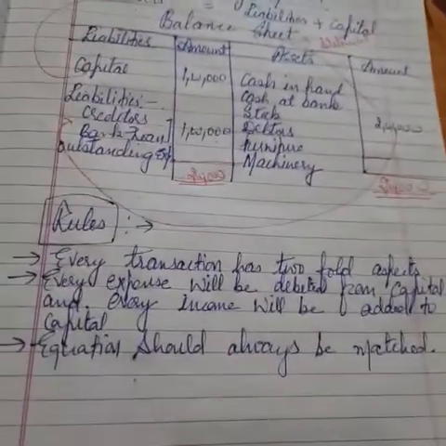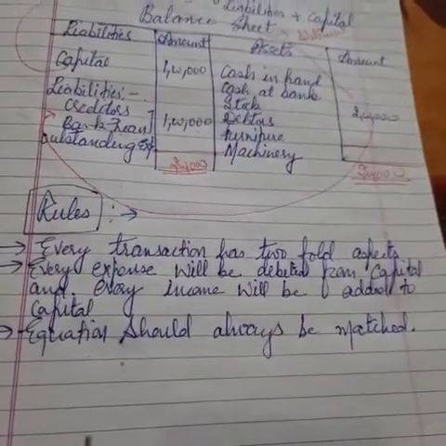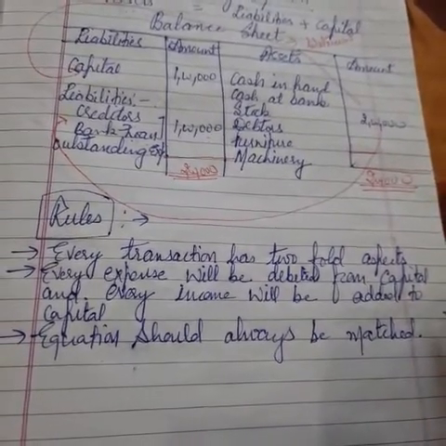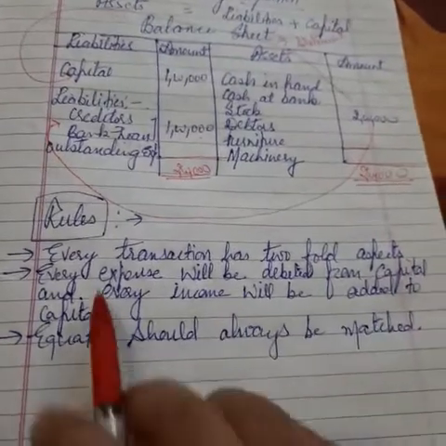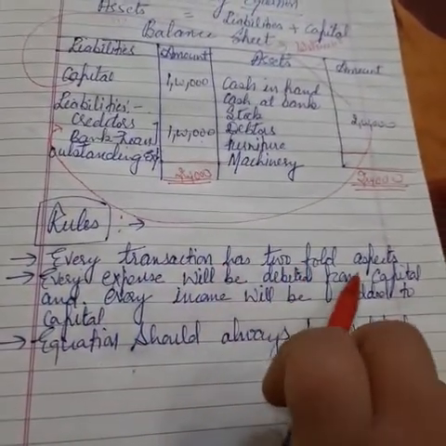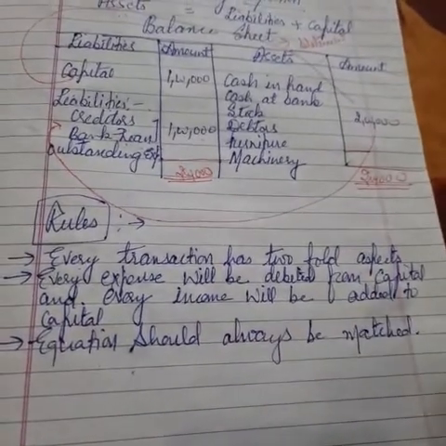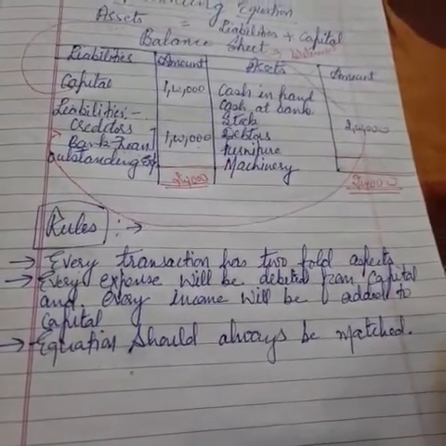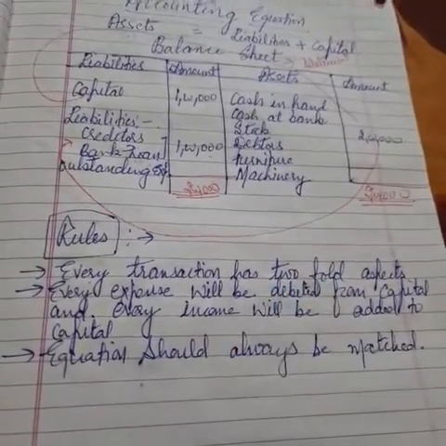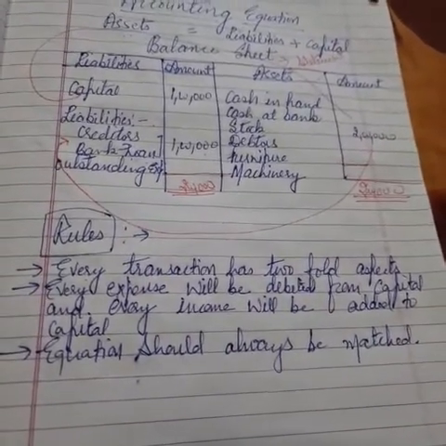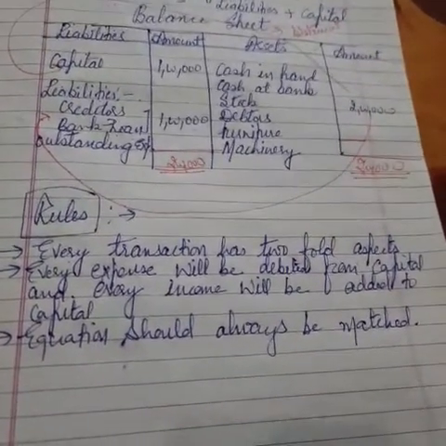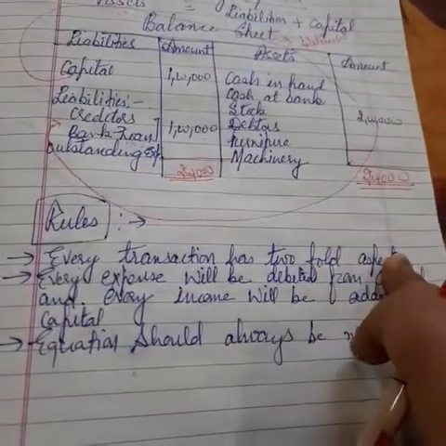Now let's have a look at the rules of the accounting equation. Before making it, you need to understand some rules. Those are very important for making it. Our first rule says every transaction has a two-fold aspect. Even in chapter number 3 we discussed the dual aspect concept. It also says that every transaction has two-fold aspects, meaning if one thing is being debited, another will be credited with the same amount. This thing we have to keep in mind.